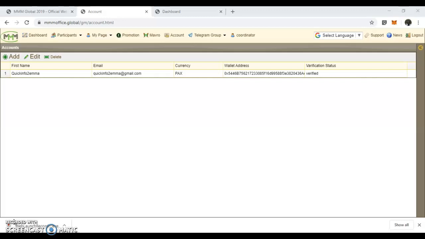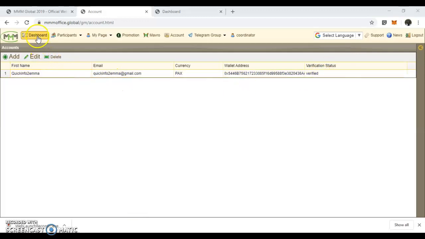So now when you have done that, they will give you a form, and when you have done that, you click verify. When you click verify, the system will confirm reception of that coin, and then will tell you that your account is verified. So at this point, your account has been verified, and you will see the word written here, verified. Now, after verifying your account, the next thing is to provide help.